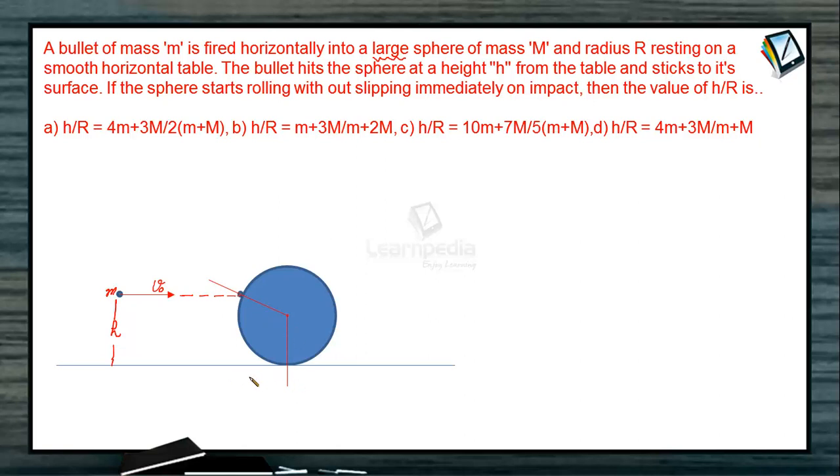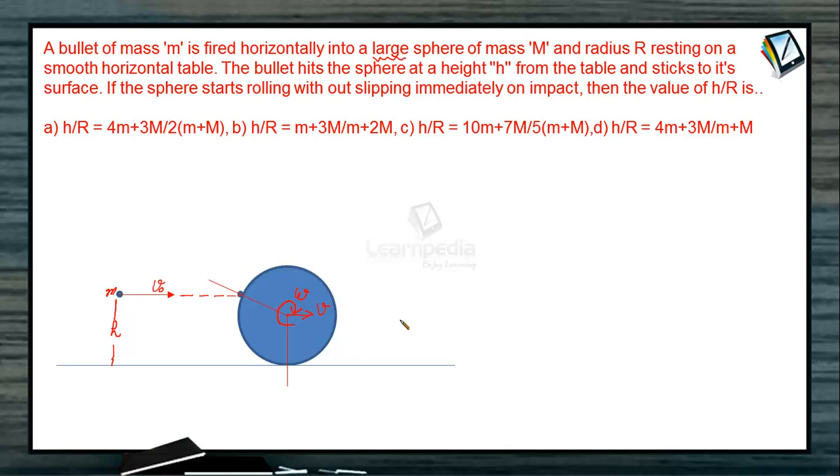If we assume this as a single system, then in the absence of the force of friction, there is no external force acting on this system. So in the horizontal direction, linear momentum will remain conserved. Suppose just after the impact, this whole system starts moving with velocity, say v, in this direction, and omega is the angular velocity about its axis. And we know that for pure rolling, v must be equal to r omega. Are you getting my point?